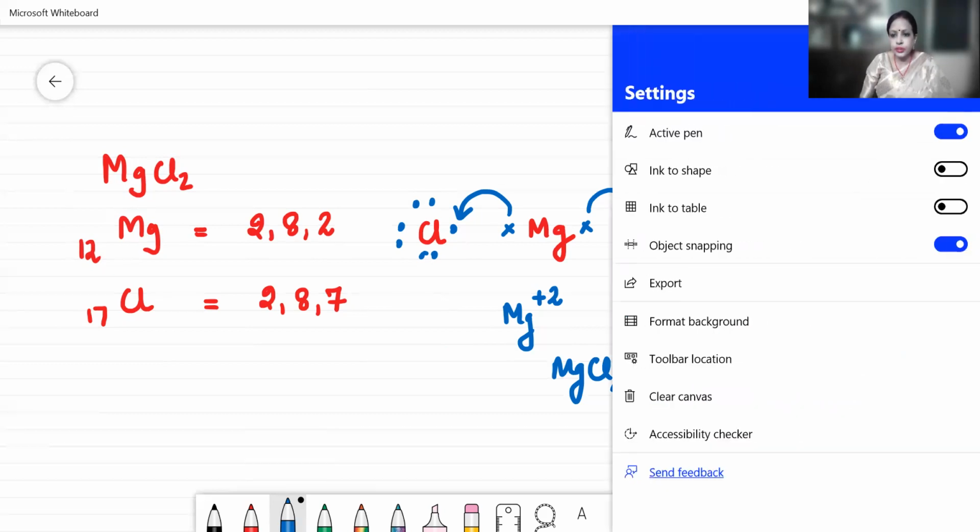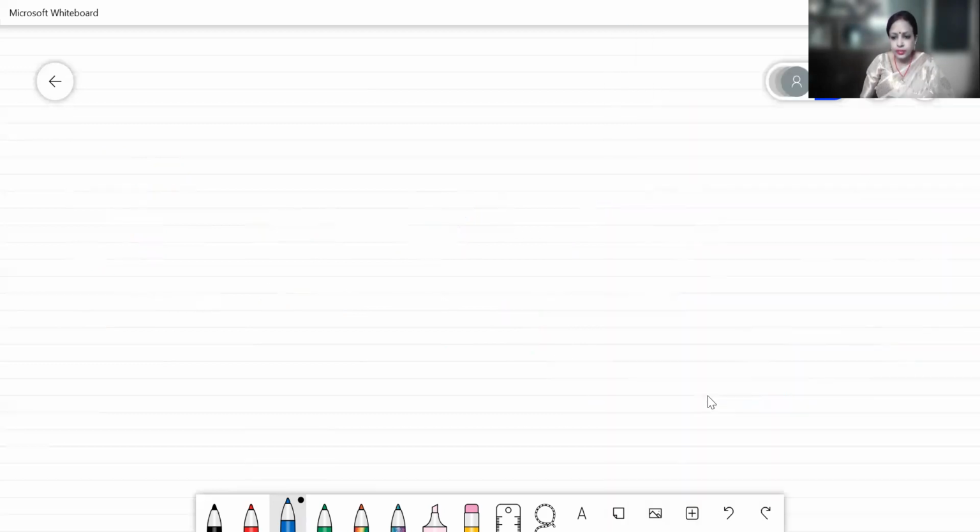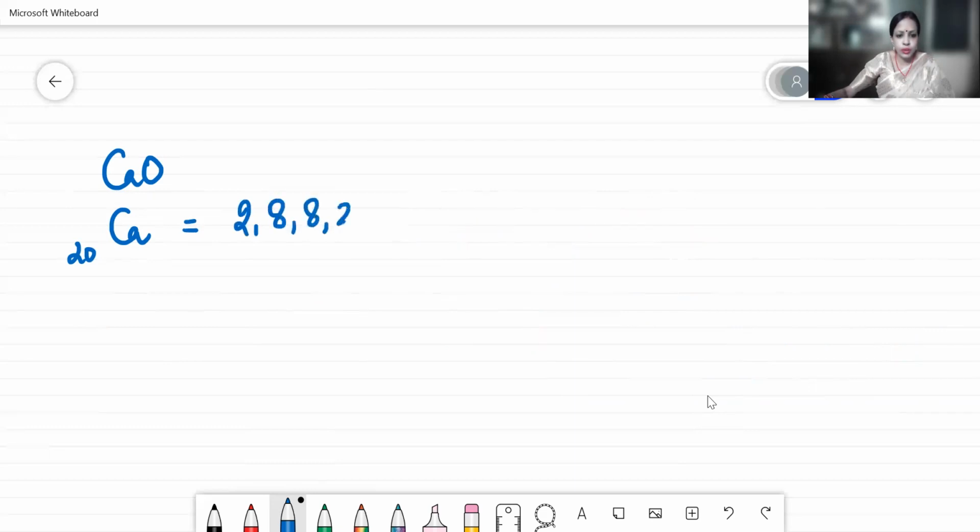Now let's see the structure for calcium oxide. Now once we are drawing the structure for calcium oxide, calcium atom has atomic number 20. So the configuration is 2, 8, 8, 2. Oxygen, atomic number 8. So the configuration is 2, 6.